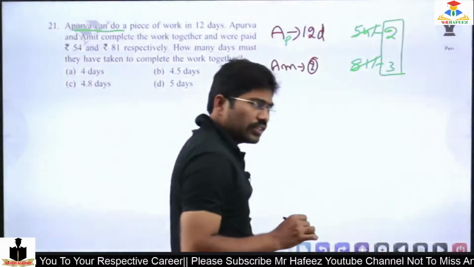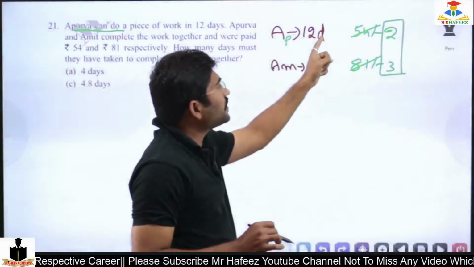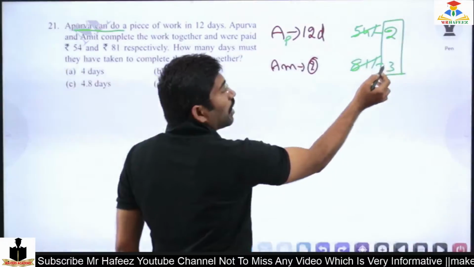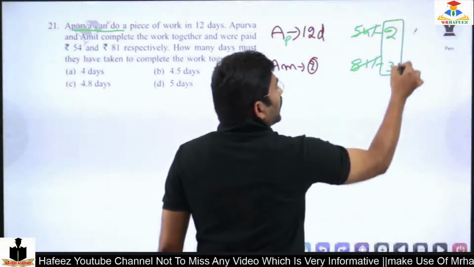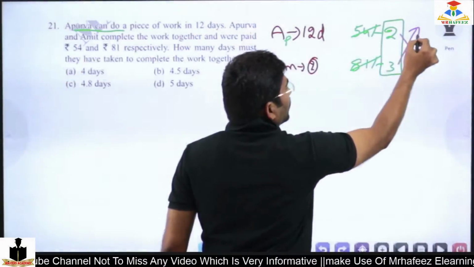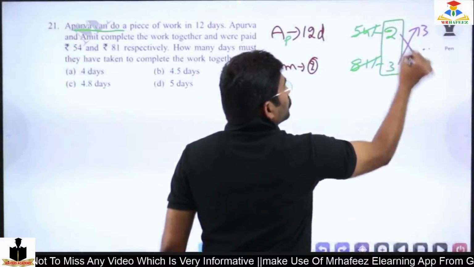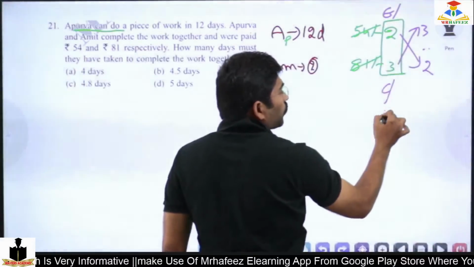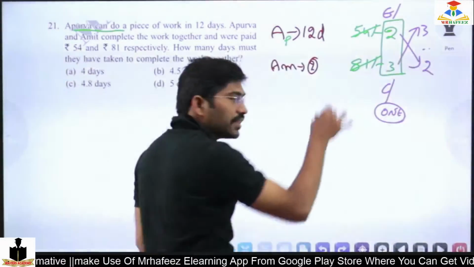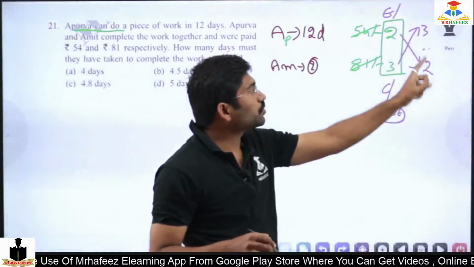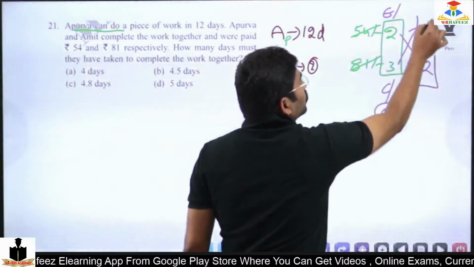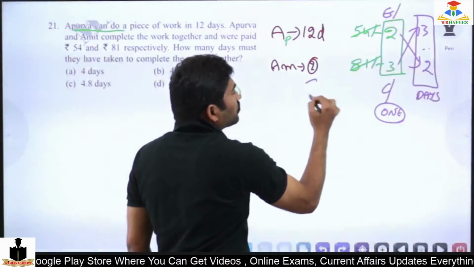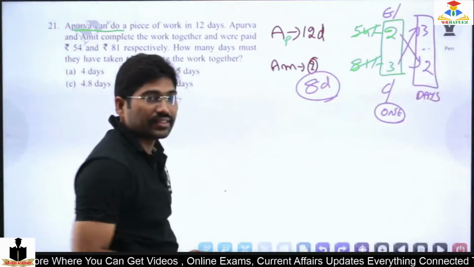Now 3 parts is nothing but 12. 2 parts will be 8. So how am I getting that? Because the ability and the days ratio is 3:2. So this is the efficiency ratio, this is the caliber ratio, this is 1 day work. All these are synonyms. So 3:2 is the days ratio. So 3 parts is 12, 2 parts will be 8 days. So Amit is 8 days.